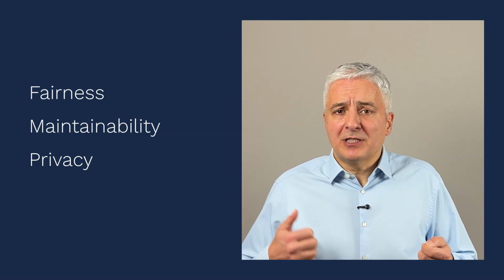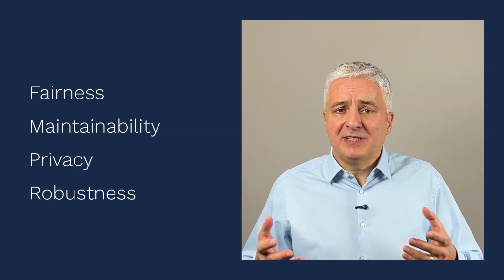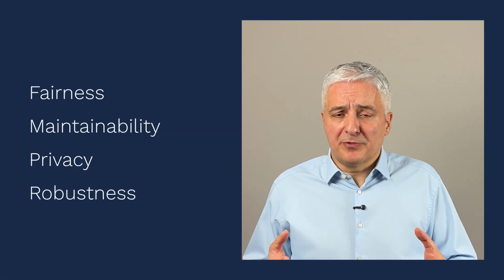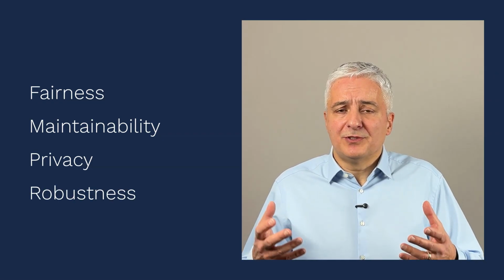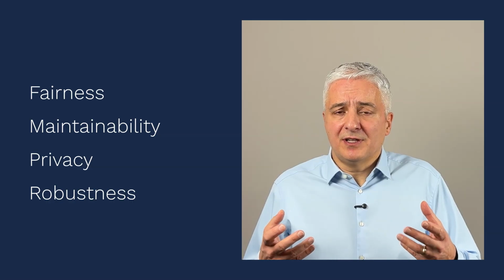The next objective is robustness, and this basically means that the AI system will perform correctly even though it is used in various circumstances, under, let's say, stress. So you might try to input some wrong data or misleading information, and even though you're doing this, the outputs should still be correct. And this is basically what robustness is about.